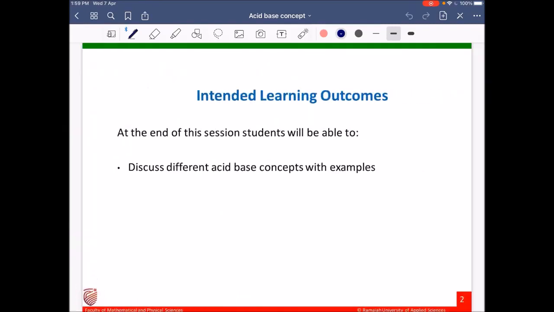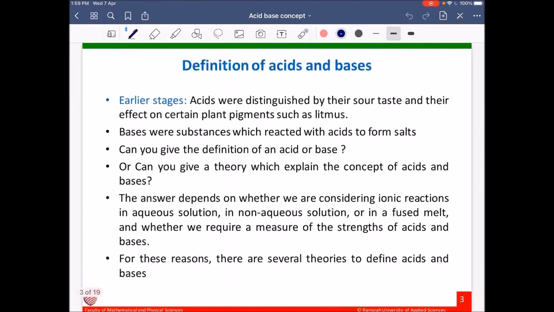In this lecture, we will study about different acid-base concepts with the help of few examples. In the early stages of chemistry, acids were distinguished by their sour taste and their effect on certain plant pigments such as litmus. Bases were substances which reacted with acids to form salts.